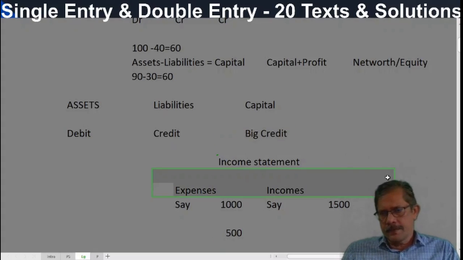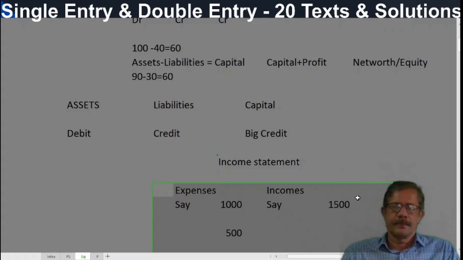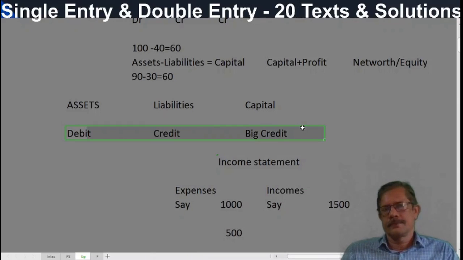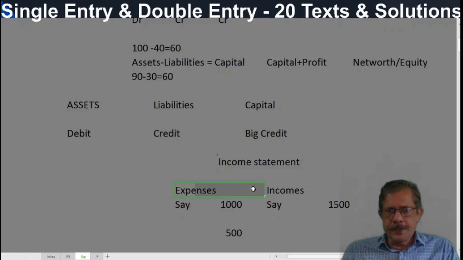And these are the major business transactions in any business. Cost of goods sold and sales. Sales are happening every second. Purchases are happening. Expenses are incurring. Numerous expenses are incurring on a daily basis. It is very difficult to deduct each and every expense from the capital. That is why these debits and credits are taken out as these two debits and two credits. Because these debits and credits always result in a change in the capital. Expenses decrease capital, incomes increase capital.